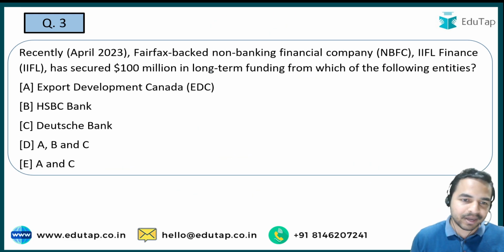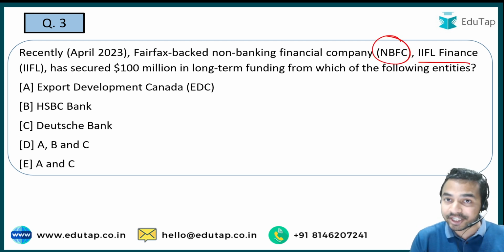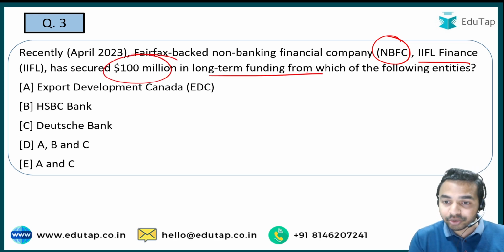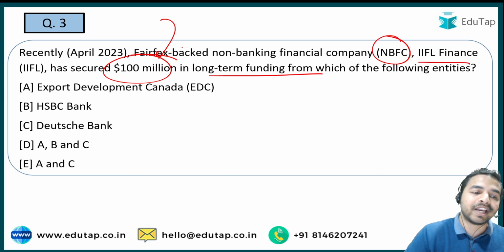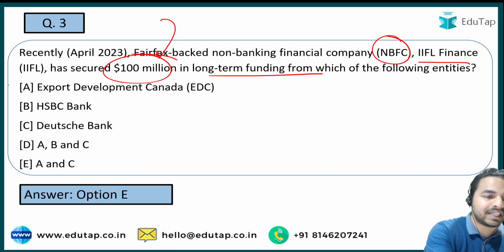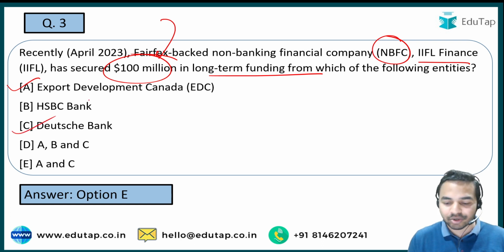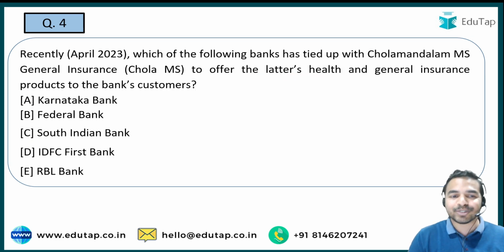So guys, अगला question आपकी screen पर, the question is the Fairfax backed NBFC, that is IFL Finance, has secured $100 million in a long term funding from which of the following entities? तो इनमें से वो कौन सी entity है जिससे long term funding मिली है IFL Finance को? And that is of $100 million. And here guys, the right answer to this particular question is both option A and C, that is Export Development Canada and Deutsche Bank. So I hope that this is clear to all of you guys. A very direct question, they do not need any kind of explanation here. Now let's move on to the next question.